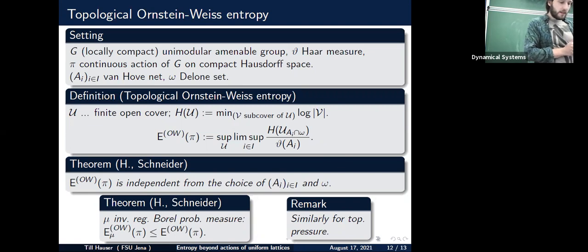A theorem that we also discovered while working on all this is, I mean, it's a very natural question to ask, the variational principle, right? We could only show one side in this generality for general unimodular amenable groups, which is the one given here. It's basically the Goodwyn direction: the supremum over all mu of the left-hand side, the full variational principle, is equal to the right-hand side. We can show this in the abelian context, which was enough for me because I wanted to use it in this aperiodic order context, but it's still open how to do the full variational principle.